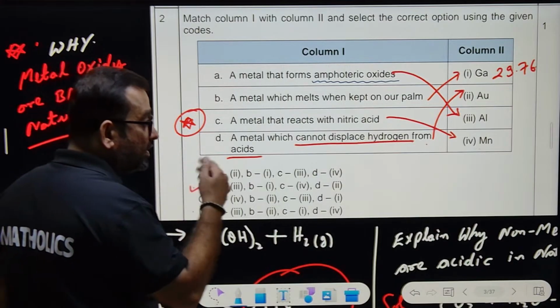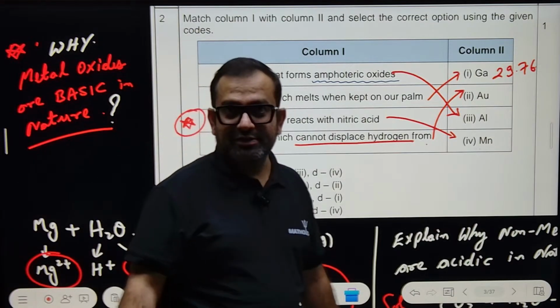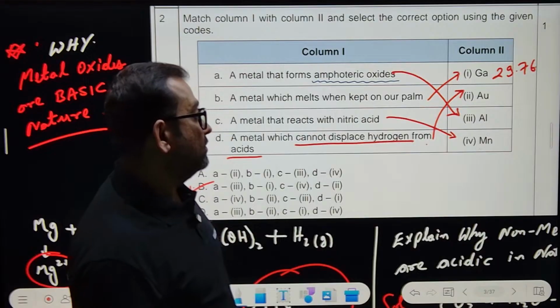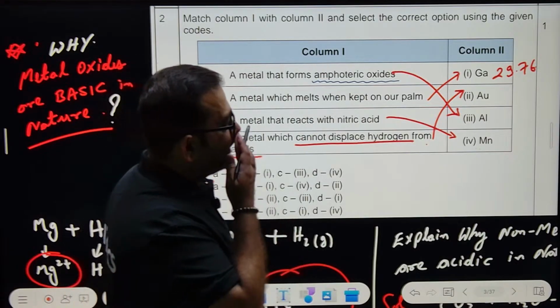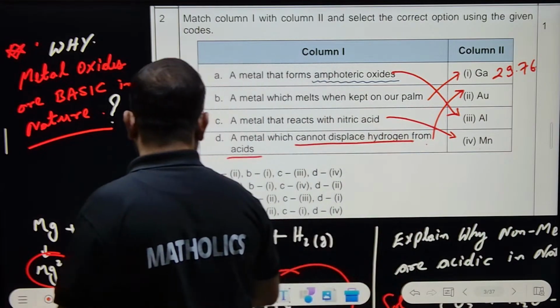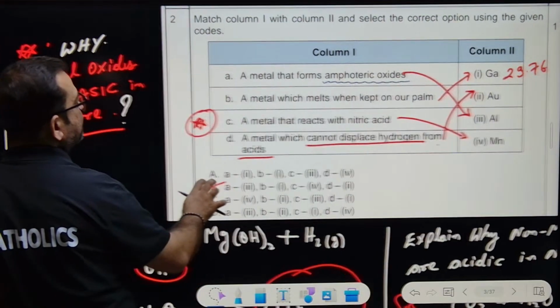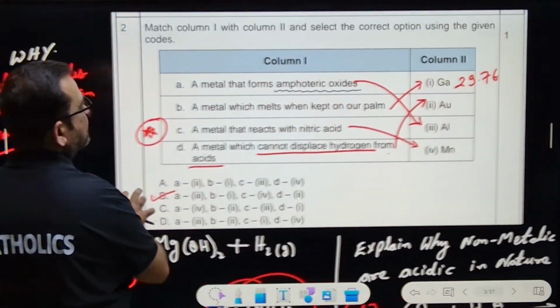A metal which cannot displace hydrogen from acids, obviously copper, right? No, if copper is not there, obviously gold. Okay, copper is not there. You know what is the reactivity series? Anyone with the reactivity series, you know it? What is the reactivity series of metals?